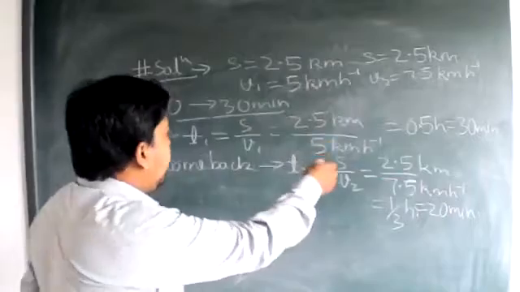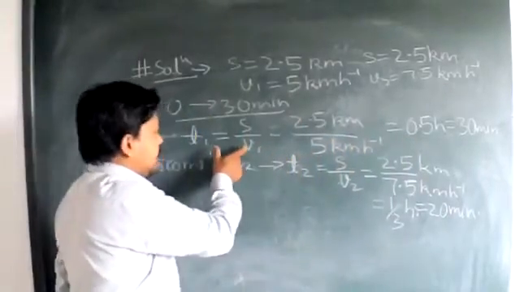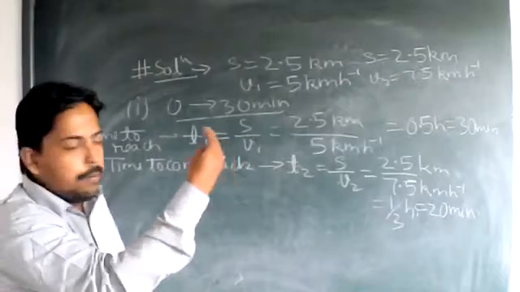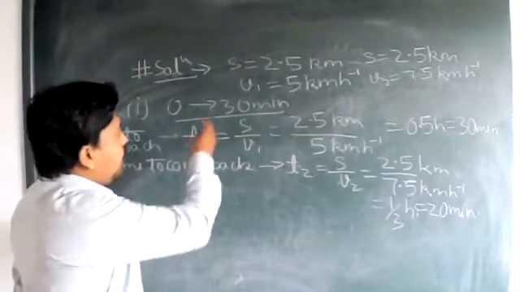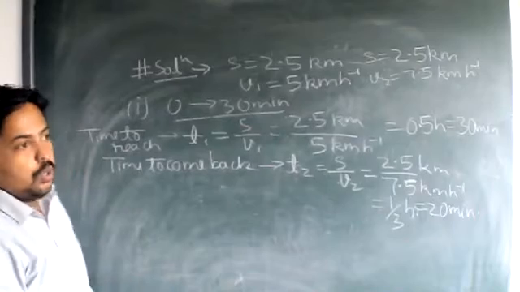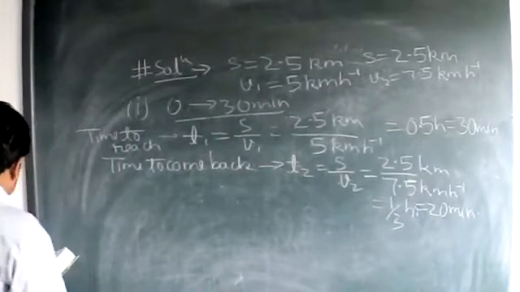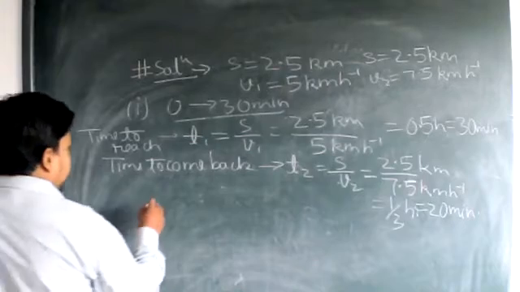So the speed in this case when he goes to the market will be the same as what we have been asked for in between 0 to 30 minutes. Okay, so if someone asks us to calculate the average speed, so the magnitude of average speed will be what?